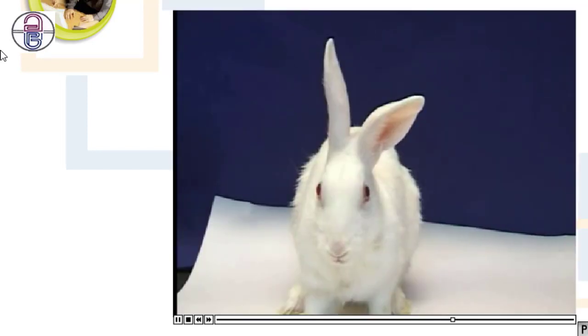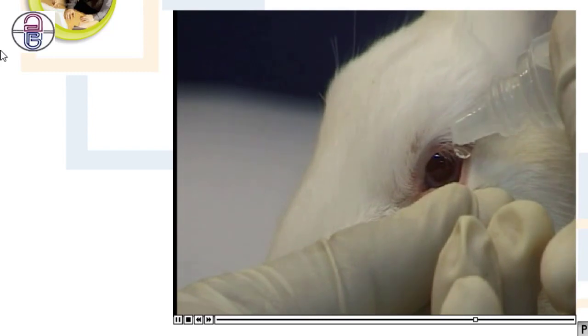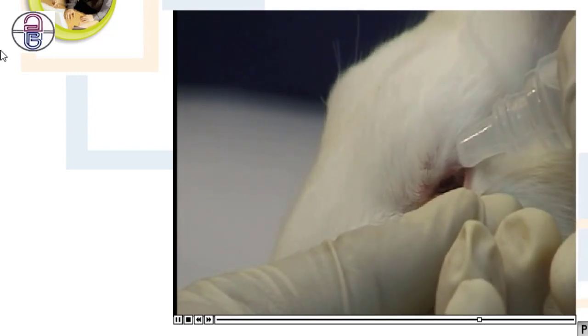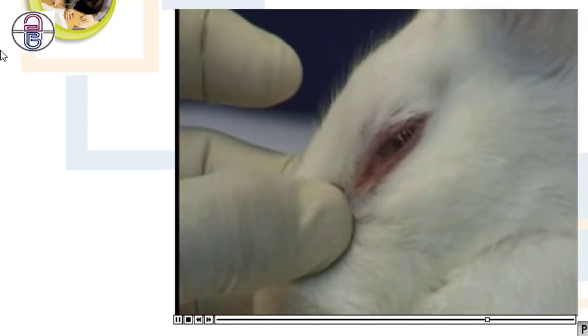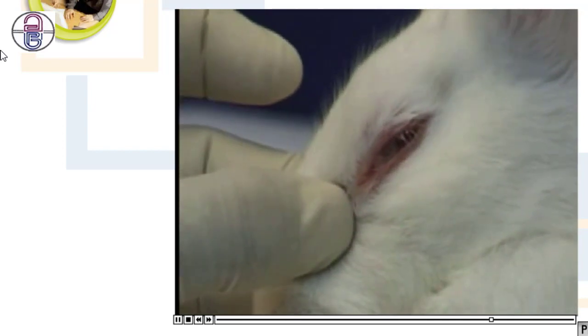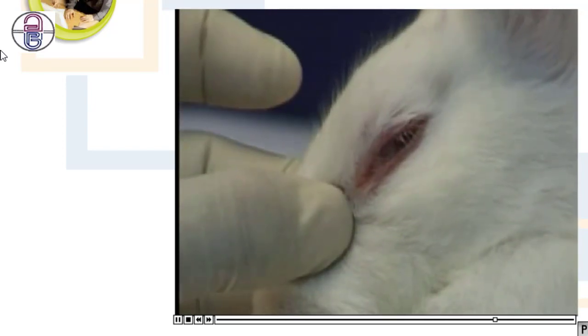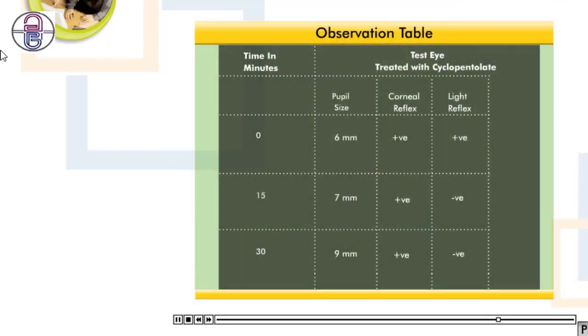For studying mydriatic effect, use the same animal after allowing a time gap of 24 hours to wear off the effect of the earlier drug used. Instill 2 to 3 drops of cyclopentolate solution in the test eye. Apply slight pressure with a finger on the medial canthus to avoid nasolacrimal drainage of the drug. Measure the pupil size in both the eyes at an interval of 15 minutes up to 1 hour.